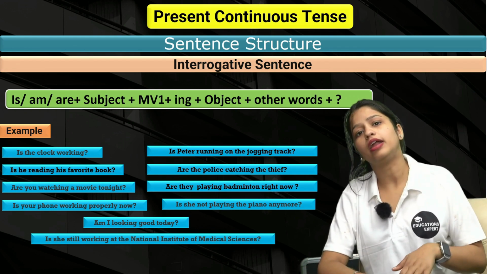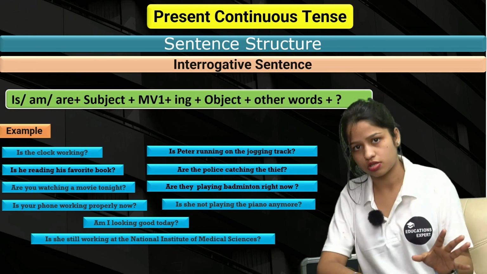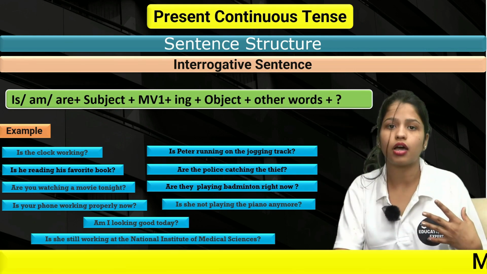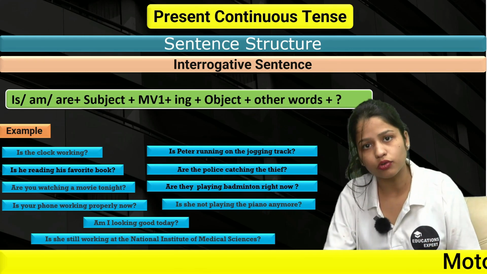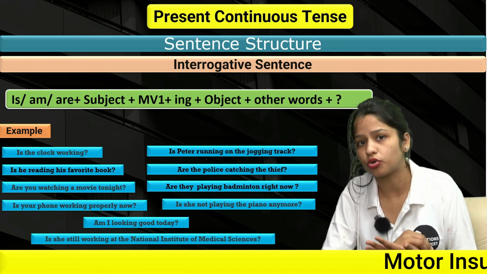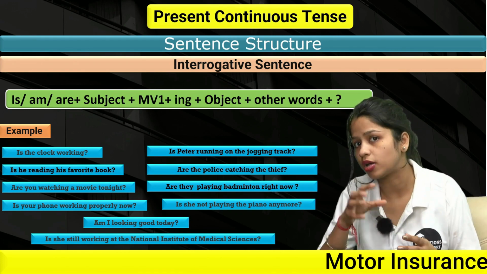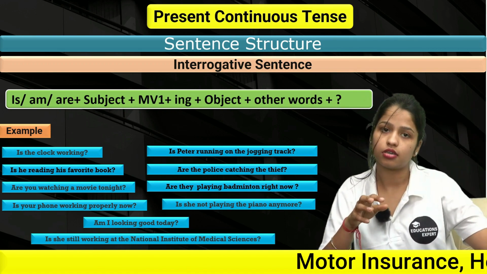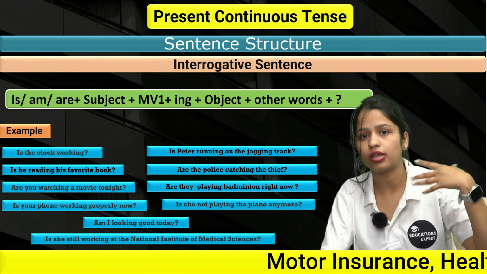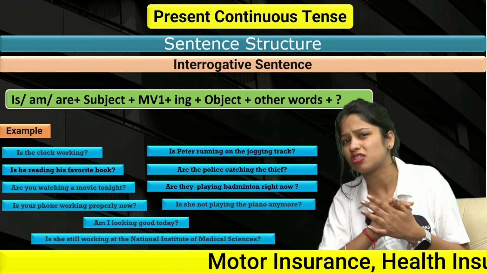But if you are creating an interrogative, you just have to put is, am, are before the subject, right? That's it. And with the interrogative negative also, the whole structure would be exactly the same as the interrogative. You just have to put not after the subject. And with the double interrogative, you just have to put the WH family before the is, am, are, before the helping verb. This is the whole sentence structure. Otherwise, the rest of the things are exactly the same.